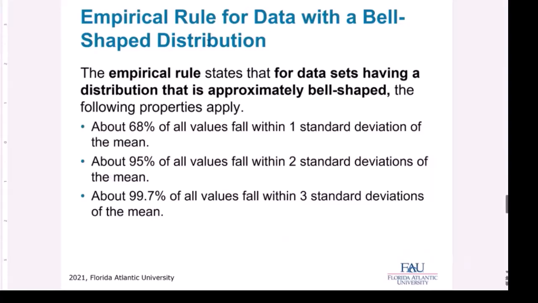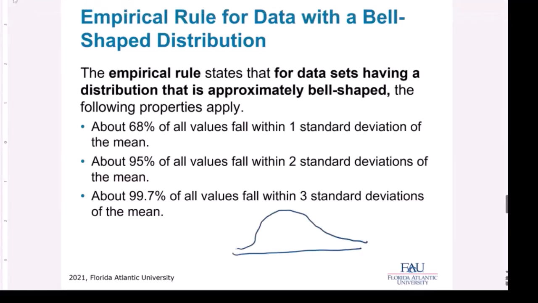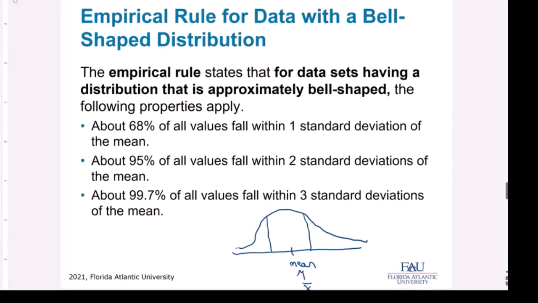Now we're going to look at the empirical rule for data with a bell-shaped distribution. If I were to draw a bell curve, here in the middle is the mean. And if this is one standard deviation, we'll call it mu. This would be mu minus one standard deviation, and this would be mu plus one standard deviation.